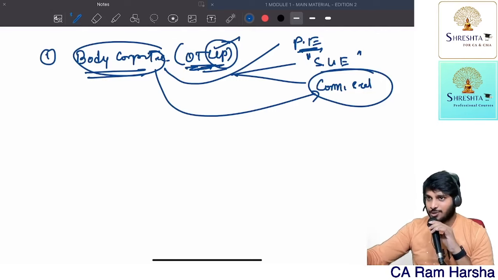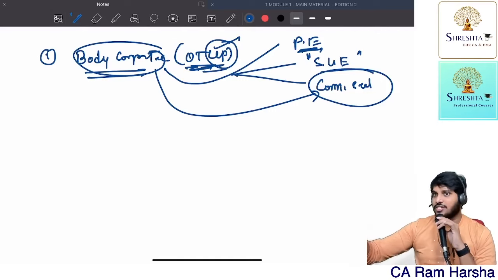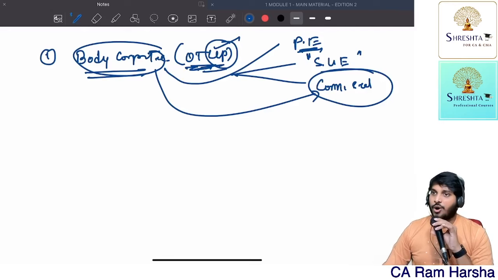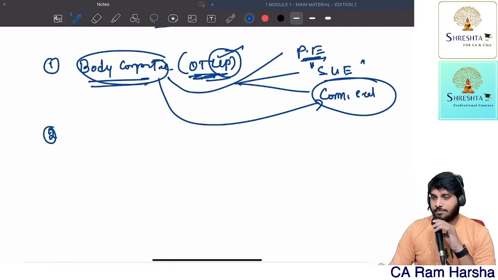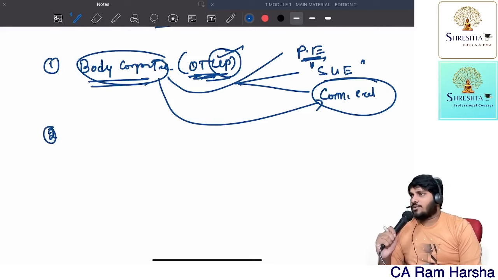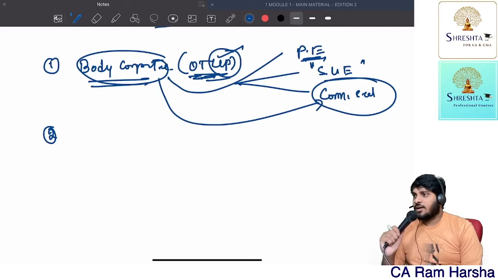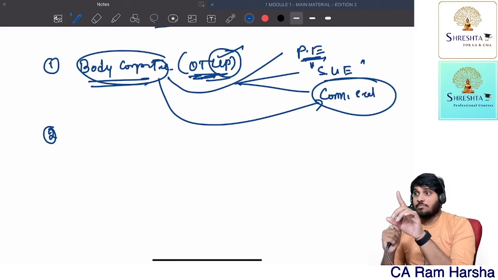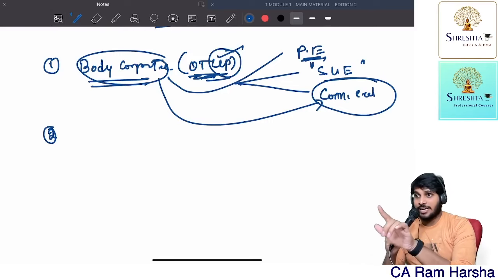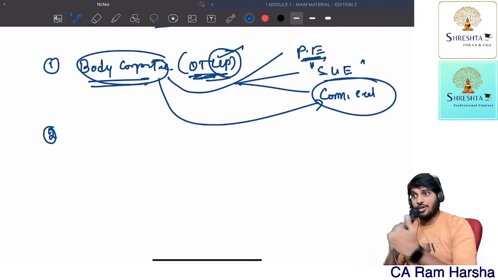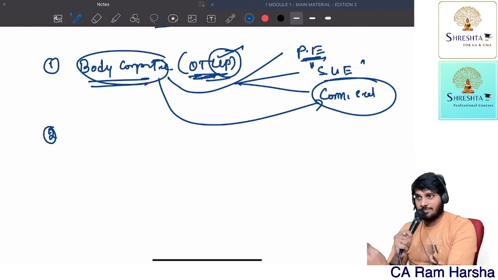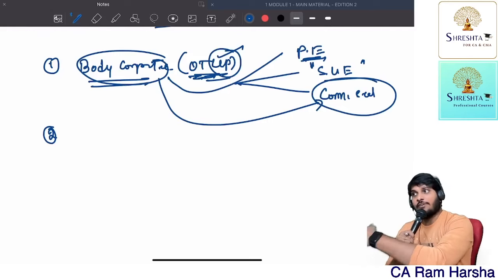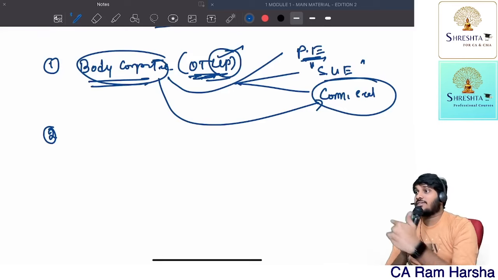These are all inter concepts, but since it is there, we are just recollecting. So a body corporate is disqualified. Second, why a body corporate is disqualified: one more reason is there. It has limited liability, separate legal entity status, all that. For a CA, the partner and the firm should not be treated as separate legal entities, because when the firm is appointed, you are signing on behalf of the firm. You are not putting a firm stamp and saying okay, firm signed. No. On behalf of the firm, you are signing.